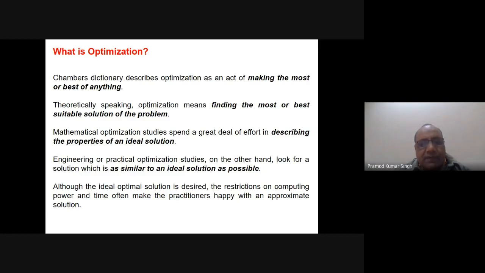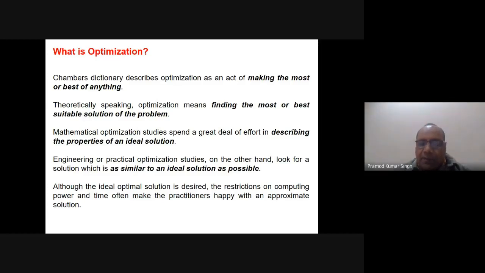Whenever we discuss optimization from the mathematical point of view, or rather I should say the persons who do research and deal with mathematics, most of the time when they discuss the optimization problem, they discuss the description of the problem, what the properties of the problem and of the solutions will be, rather than emphasizing much on the algorithms or the ways to solve it. I don't say that they do not give algorithms to solve it, but their emphasis is basically on the properties of the problem as well as the solution strategies.